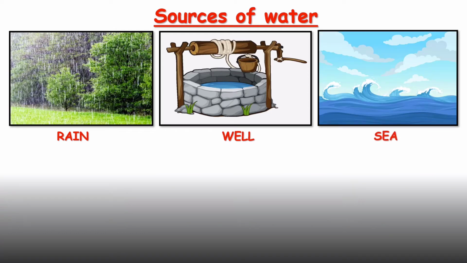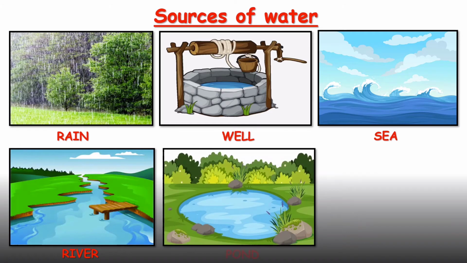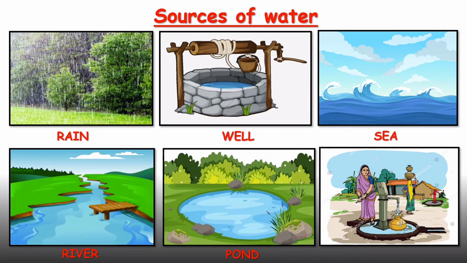Third source of water is sea. Samudra. Fourth source of water is river. Nadi. Fifth source of water is pond. मतलब तालाब. And the sixth source of water is hand pump.